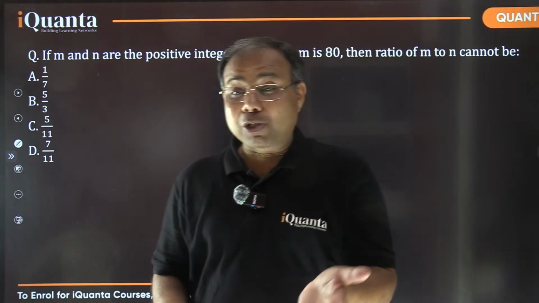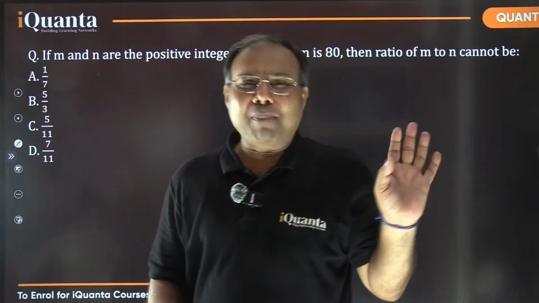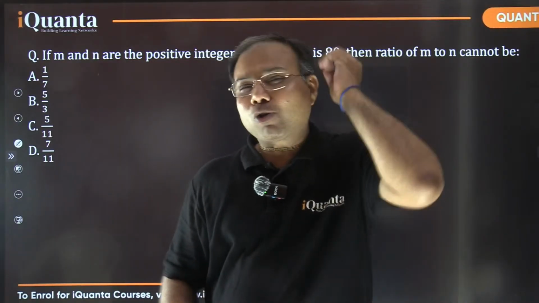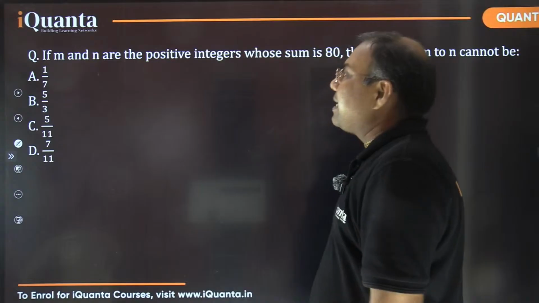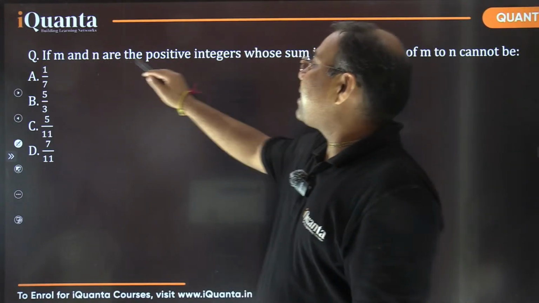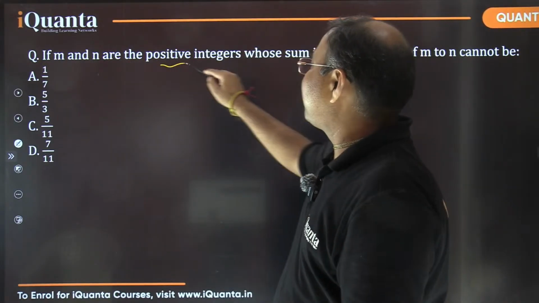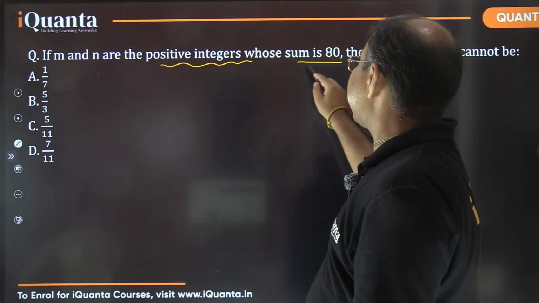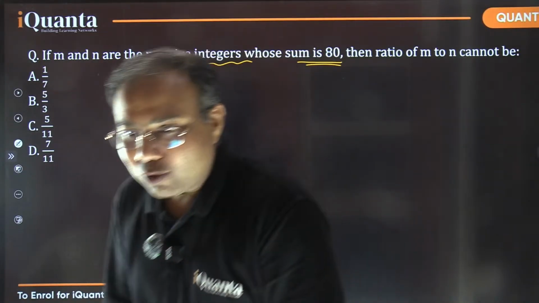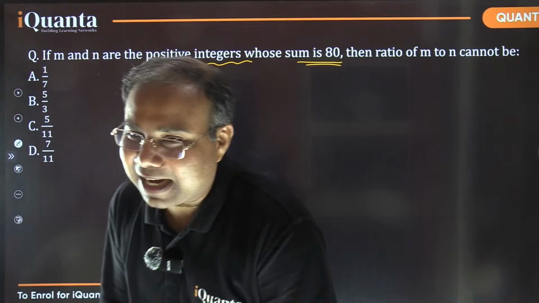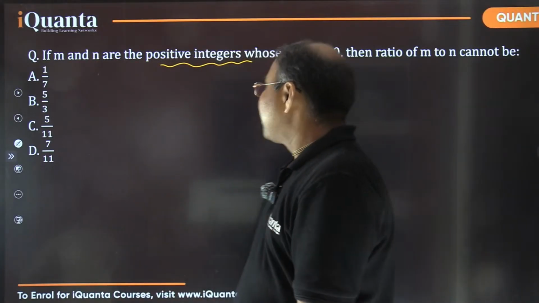asks such questions only. They do not belong to any topic, right? They belong to common sense. So what is the thing here? It says if m and n are positive integers whose sum is 80, ठीक है, इनका दोनों का sum इनको ऐड करने पे 80 आना चाहिए. So the sum of them is 80, yes, exactly, that's a wonderful explanation.